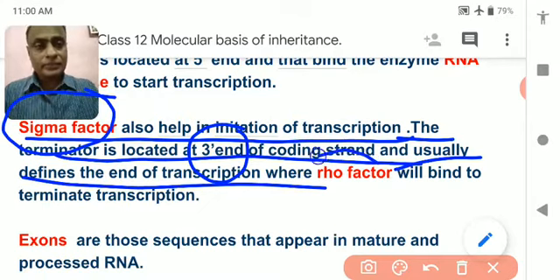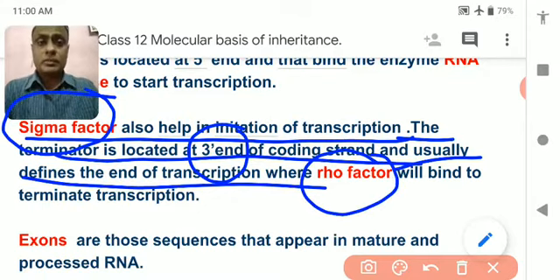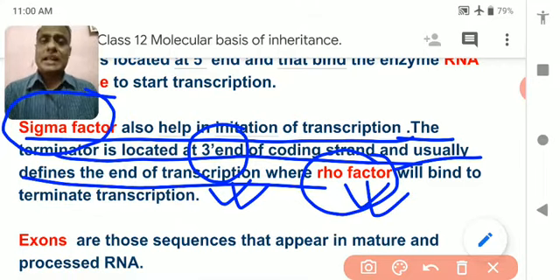At the end where the transcription stops, another factor that helps in stopping RNA formation is the rho factor. Rho factor is another kind of factor which helps in stopping the process of transcription and helps in termination.